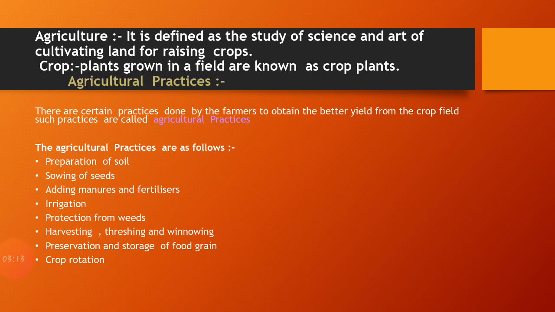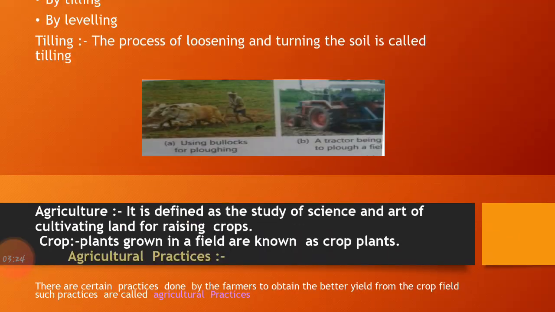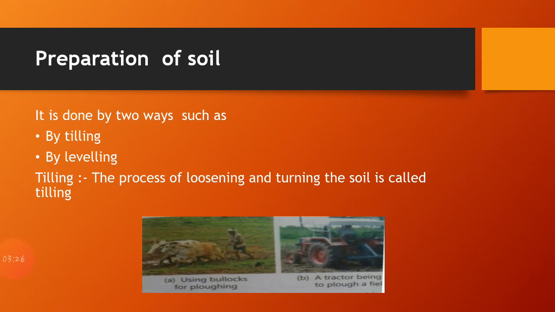As I have already told you about the certain kinds of agricultural practices that are performed by the farmer, the first one is preparation of soil. Now we are going to know about the preparation of soil. First of all, why is the preparation of soil important? Preparation of soil is important because soil provides plants with essential minerals and nutrients. So it is very important.